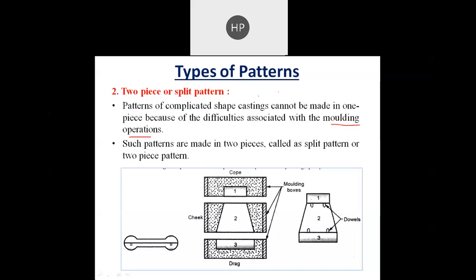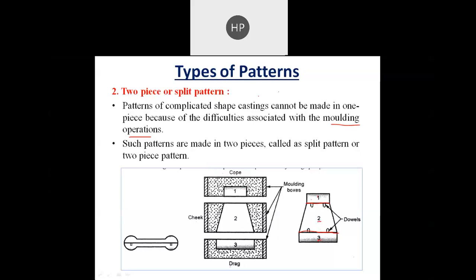Okay, so here you can see this is the pattern which is divided into more than one part. You can see it will be cut from here, and it will be cut from here. So now we have a total of three pieces. This is piece number 1, this is piece number 2, and this is piece number 3. Now all these three different pieces will be fixed in different boxes.